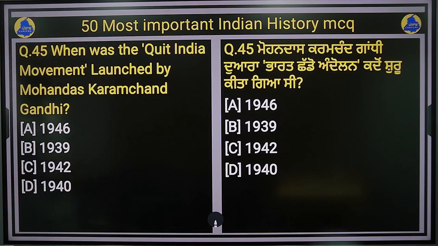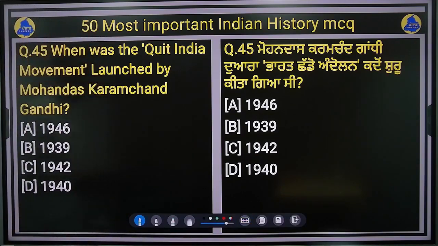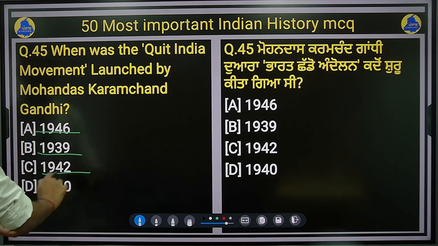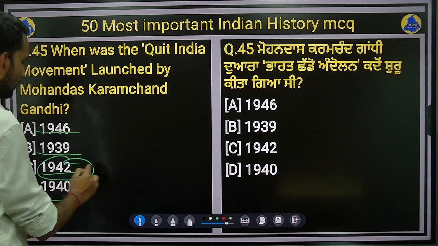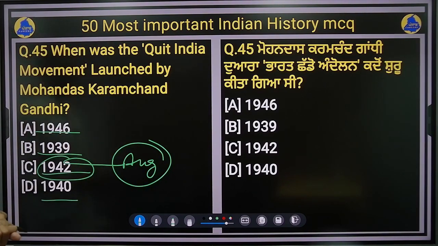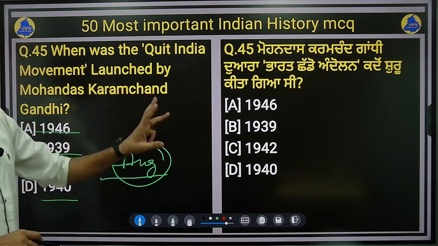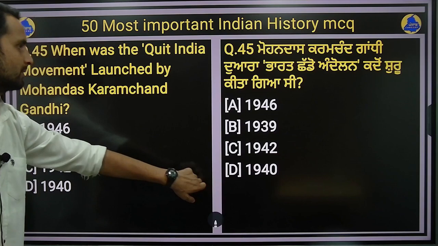Question number 45. When was the Quit India movement launched by Mohandas Karamchand Gandhi? Quit India movement or the Bharat Chodo Andolan. When was it launched by Mahatma Gandhi? Right. 1946, 1939, 1942, 1940. So it is, I assume, an easy question. It was in August 1942 from Bombay, the Gowalia Tank ground in Bombay, from where the Quit India movement or Bharat Chodo Andolan was launched by Mahatma Gandhi. Right. So 1942, August 1942 is the right answer.